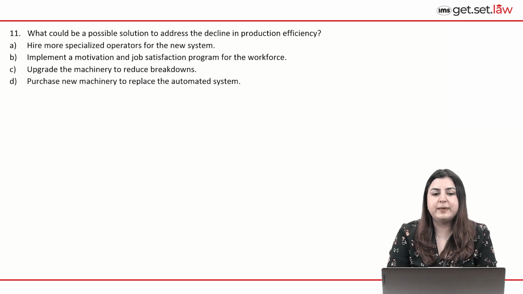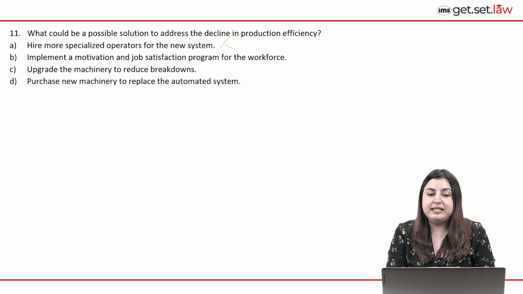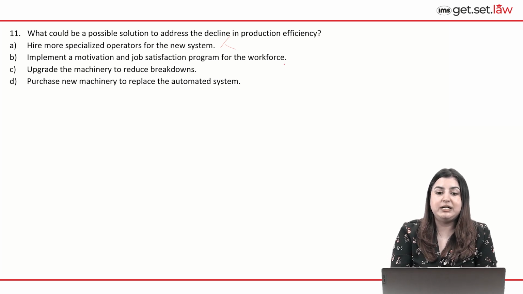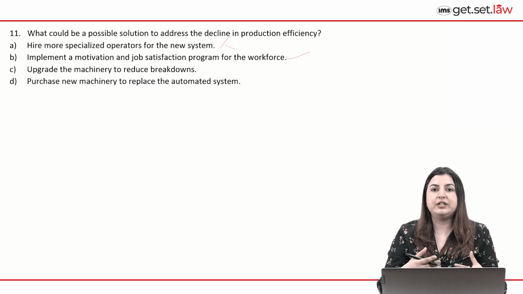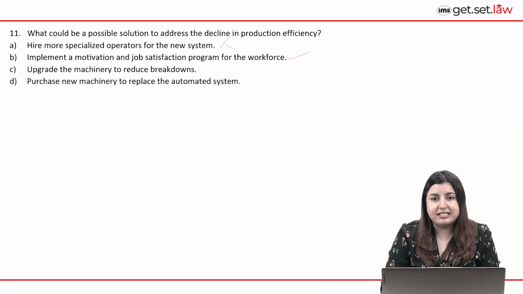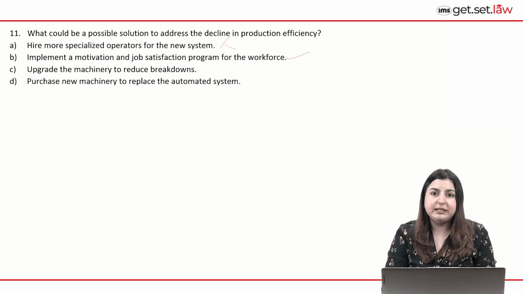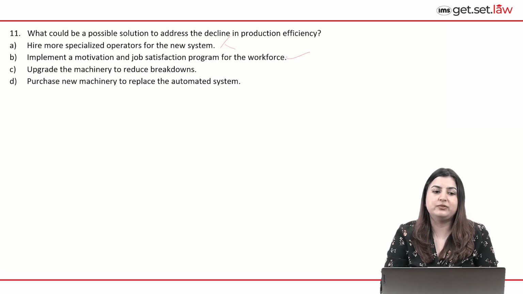A says hire more specialized operators. The thing is, we do not have specialized operators, so the possibility of hiring more doesn't really arise in the first place. So we can eliminate A. B says implement a motivation and job satisfaction program for the workforce. This will take care of the problem, because if they ultimately understand that the company is really interested in pacifying them, then it might lead to a decrease in absenteeism, right? And thereby somehow the tasks will not be delayed further, leading to some increase in production efficiency. So B is the correct option for this question.